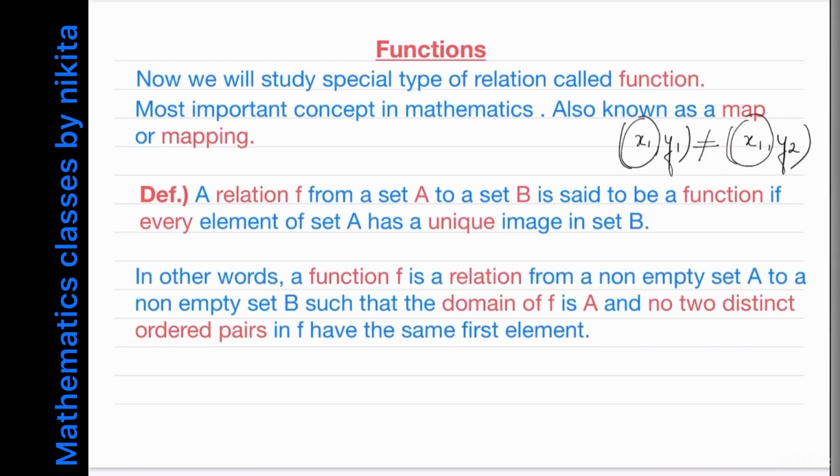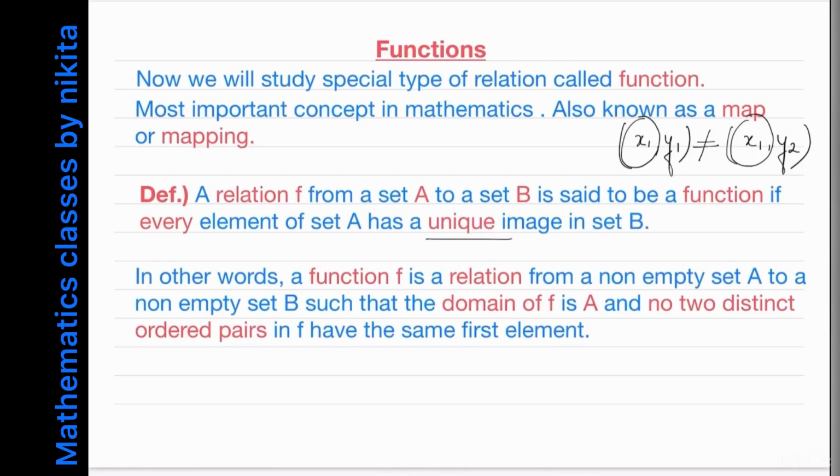If these two ordered pairs are inside the relation, then that relation cannot be a function. So from this uniqueness, what we get is that two distinct ordered pairs in the relation R cannot have the same first element.